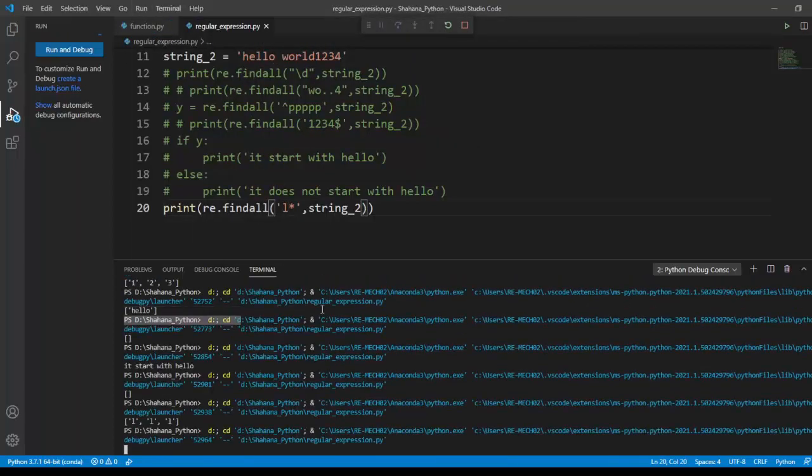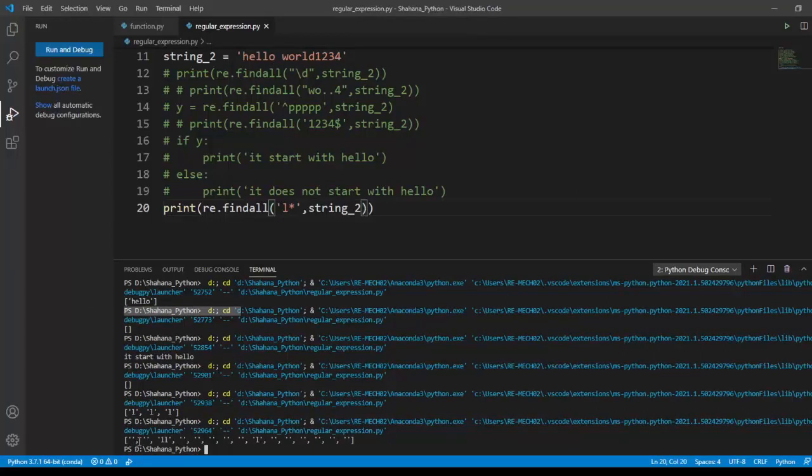Now it will show the spaces. We got the character space: H E L L O and a space here, and W O R L D, and the other characters. It will give a space for every empty character that is not matching with the L. This is how the regular expression helps us to find. This is very useful in password validation and checking very accurately, for accuracy checking like that.